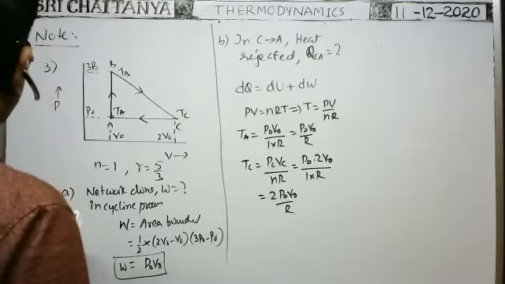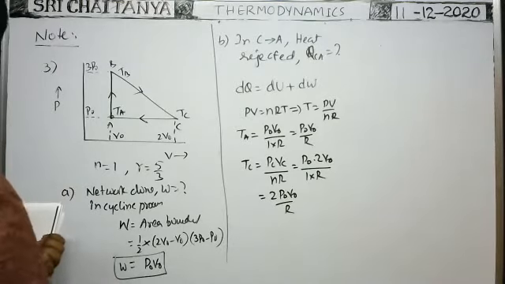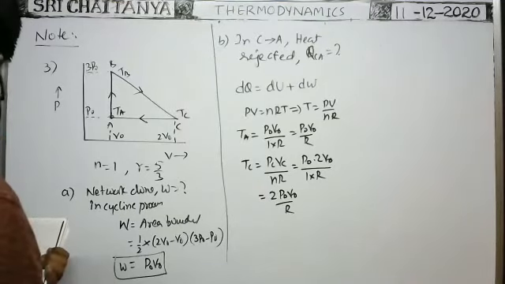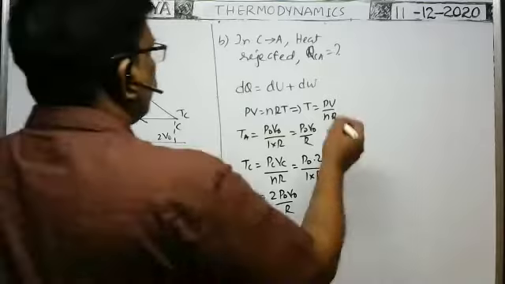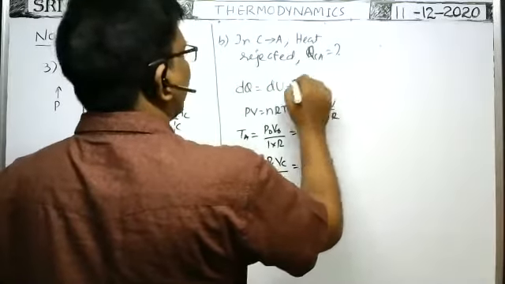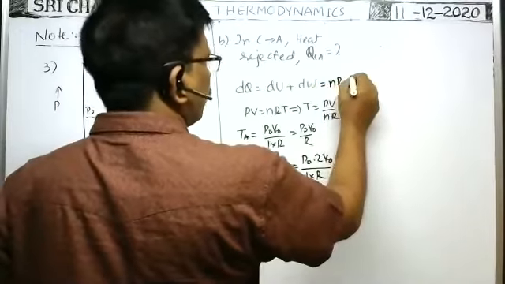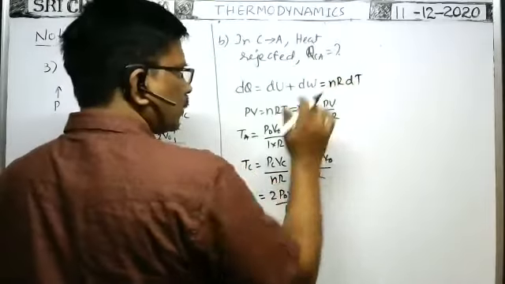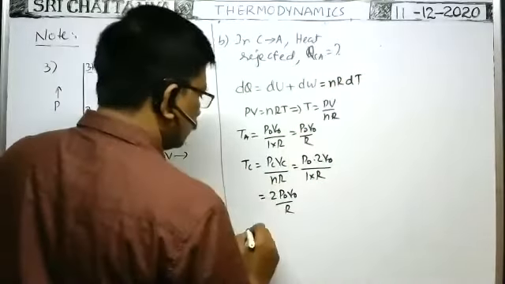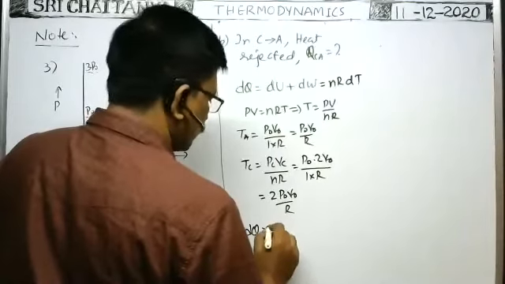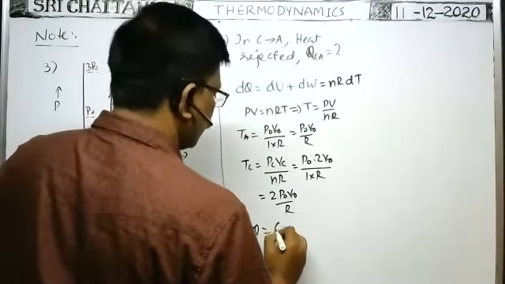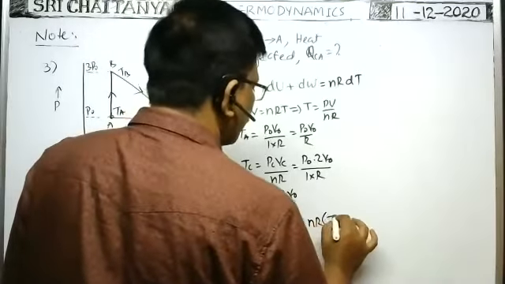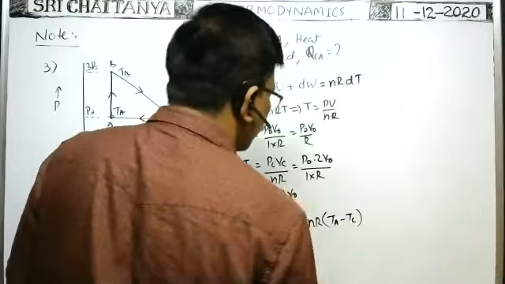then heat energy supplied in this process is dQ equal to nCp dT, or nR dT also we can write now. dQ is equal to nCp dT. That can also be written as nR dT. As the temperatures are known, therefore dQ, meaning QCA, the C to A process, is equal to nR dT. Change in temperature means final temperature minus initial temperature.